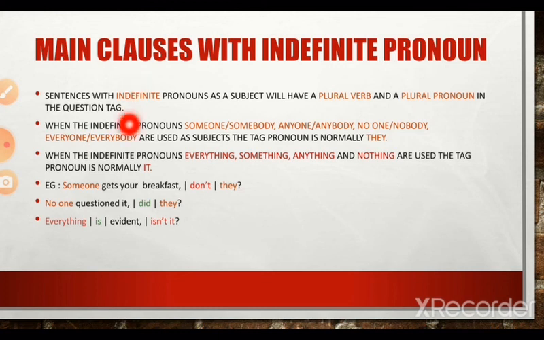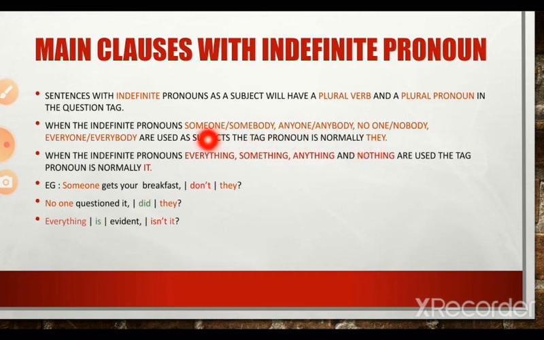When the indefinite pronouns somebody, someone, anyone, anybody, no one, nobody, everyone, everybody are used as subjects, the tag pronoun is normally they. When the indefinite pronouns everything, something, anything, nothing are used, the tag pronoun is normally it. So with thing, it is it. With one, body, it is they.